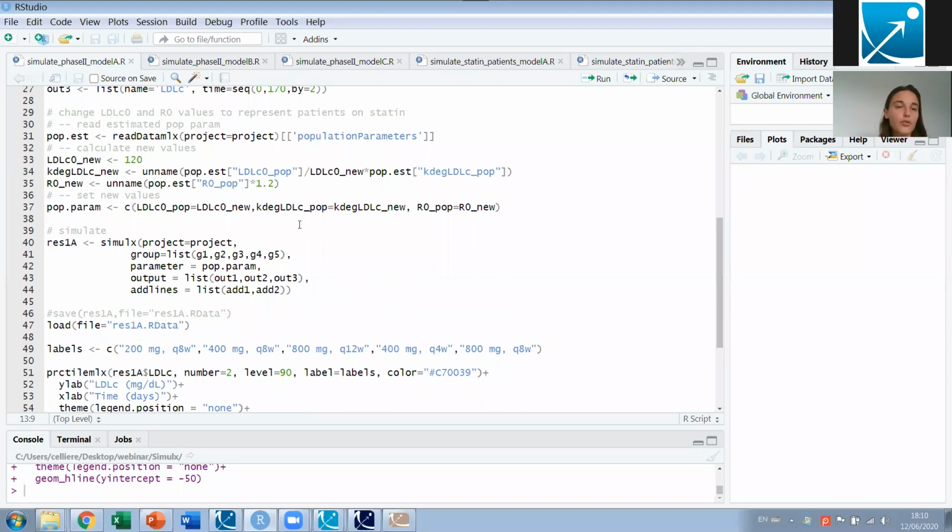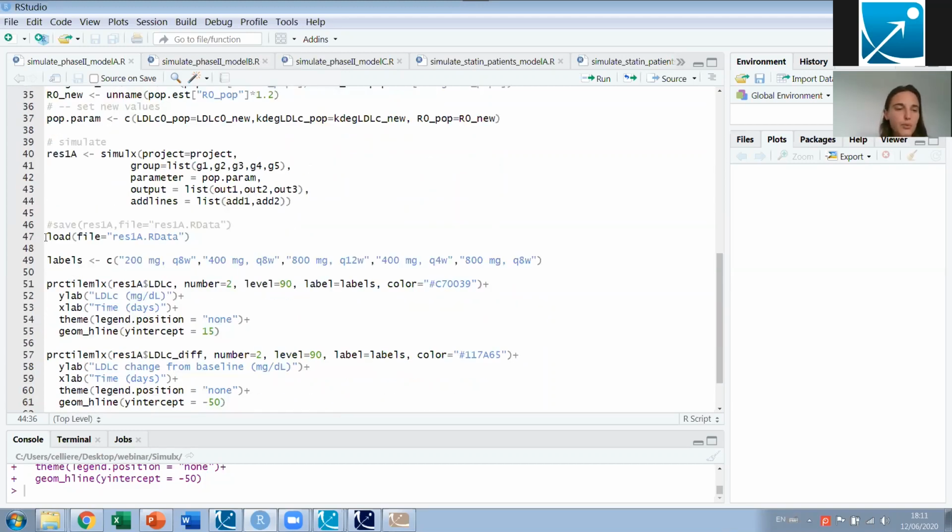Here is where I'm going to work on the population parameter values. I'm reading the values estimated by Monolix, and then I'm going to modify them in order to represent the statin-treated patients. Then I'm defining these new population parameters, and I'm giving everything into Simulix: the Monolix project, in which it will find in particular the model, the different groups of individuals with the different treatments, the population parameters for the statin-treated, the output, and the lines to add to the model. This takes about 1 minute to run.